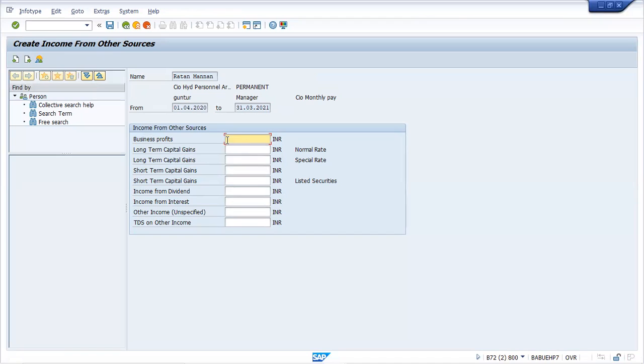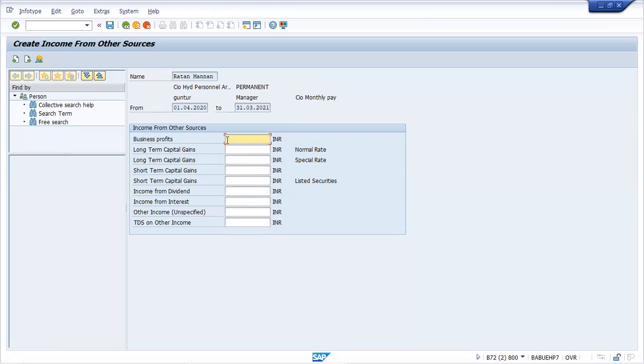If the employee would like to declare anything directly, otherwise outside things he can do during the tax declaration. But if he is declaring in the system, in the same Form 16 these things will be reflected. He doesn't have to do it manually outside. If he is declaring, it's well and good. I have seen most people do not do it generally, but it is always best practice to declare all these things in this infotype, so that the tax calculation will be very smooth.